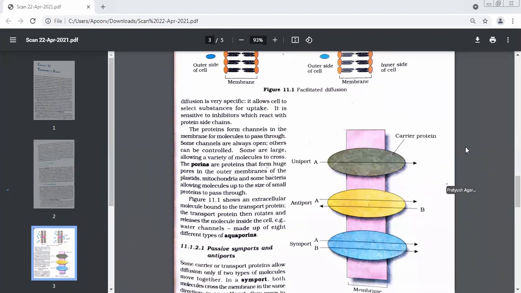What is facilitated diffusion? This is fine. Zeba, answer, beta. Yes, ma'am. Facilitated diffusion is a kind of diffusion in which a special type of proteins help in the diffusion of hydrophilic moiety. Okay, very good.